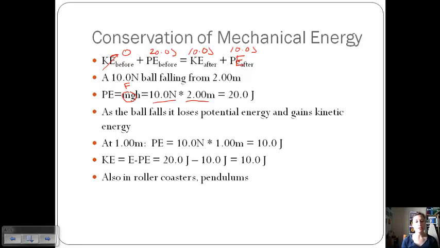This would occur in roller coasters, pendulums, anything where we've got initial situations and final situations. And we'll look at problems where, if you have a skier or a roller coaster, you start at this tall hill, you may go down and then they want to know the energy at a lower hill height. So really we're just taking those 2 points, and it doesn't really matter what happened in between. And so we'll do some practice problems with that.